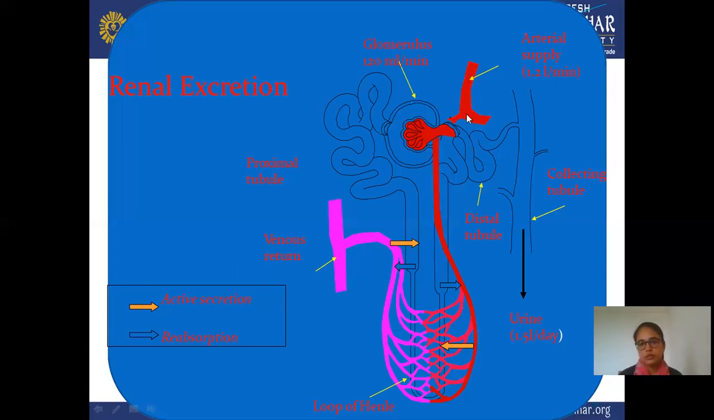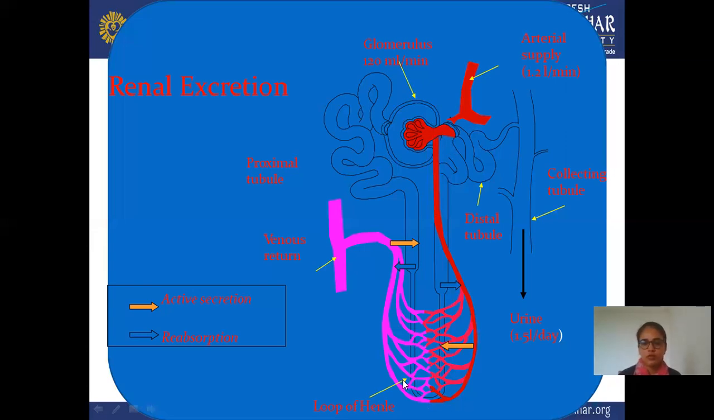And you can see that this is the arterial supply, and continued arterial supply takes place. The quantity of this arterial supply is 1.2 liter per minute. This is too high, approximately 1.2 liter. Now, arterial supply takes place in a single minute, so it's too high. And this goes to this side.